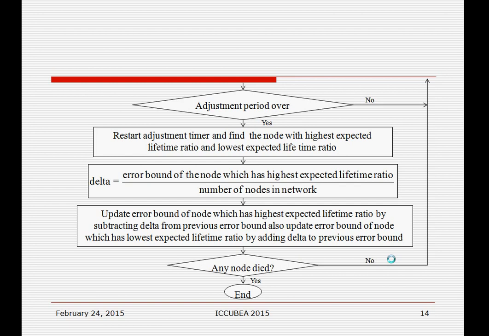So only the error bound of the node with the highest and lowest expected lifetime ratio will change. Other nodes keep the same error bound. And we also check whether any node has died or not. If a node dies, then the network is dead and we calculate the restoration energy and other parameters for the network.